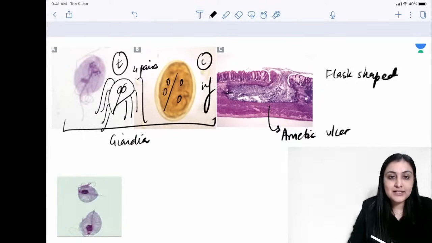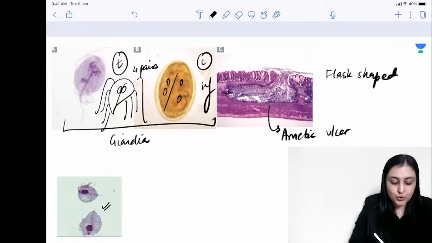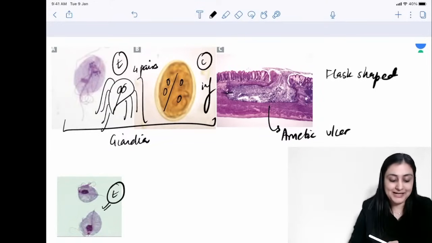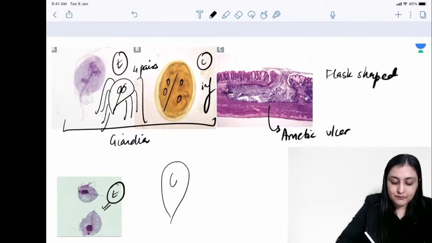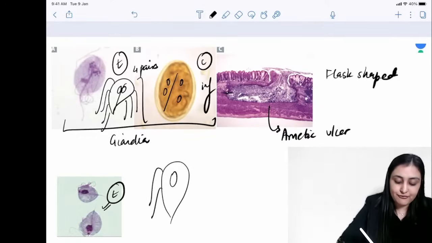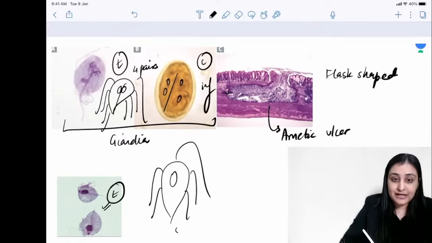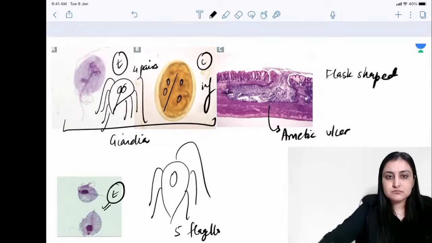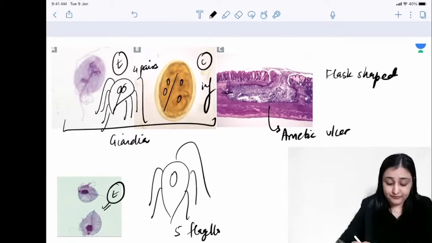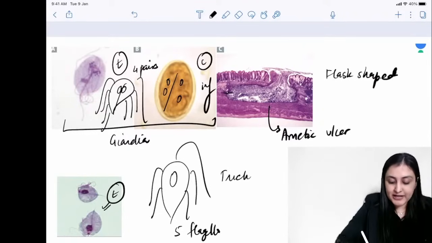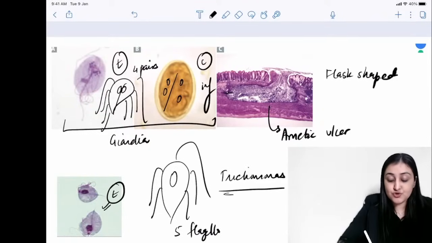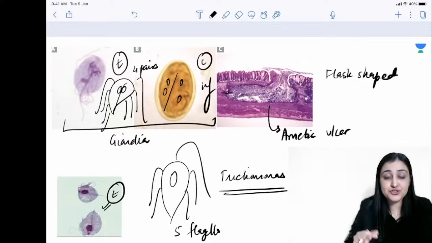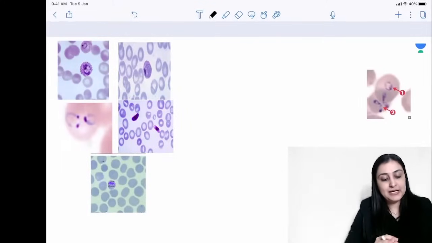All right, so this is the cyst form, which is the infective form. Remember this. On the other hand, there is another infection which has only trophozoite, no cyst. Who can tell me what is this? The trophozoites of both look quite similar, but here you have only 1 nucleus and you have 5 flagella. Total 5 flagella. So what is this? Yeah, this is trichomonas, right? So this is trichomonas, strawberry cervix, strawberry vagina, lots of inflammation is what you're gonna be seeing.